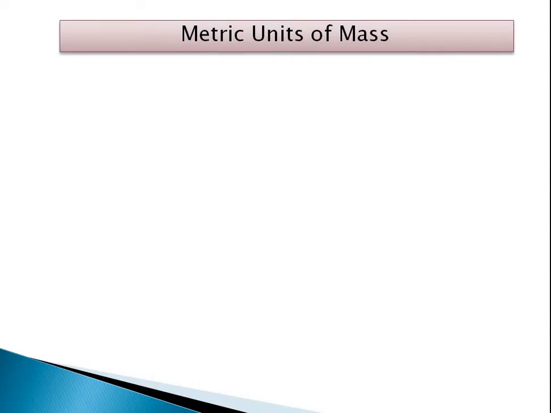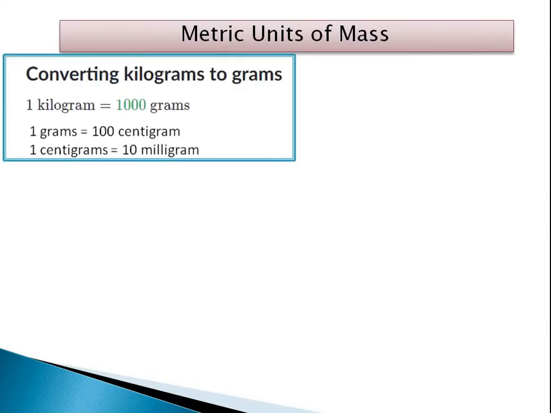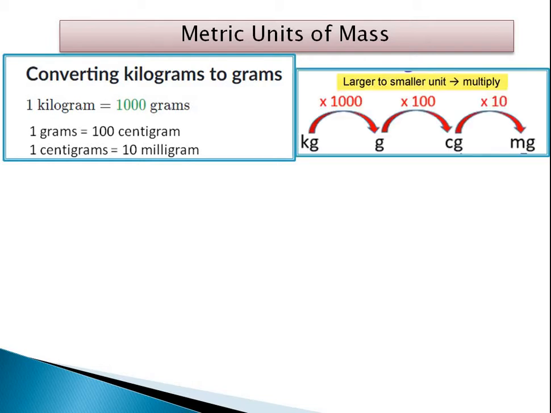Now metric units of mass, converting kilograms to grams. 1 kilogram is 1000 grams. 1 gram is 100 centigrams. 1 centigram is 10 milligrams. So this is the conversion of mass in terms of grams. kg multiplied by 1000 is gram. Gram multiplied by 100 is centigram.